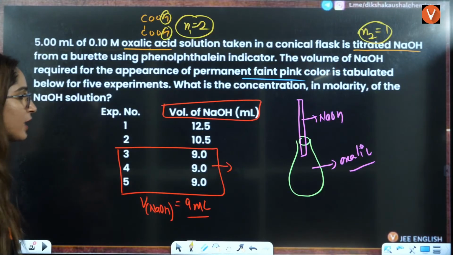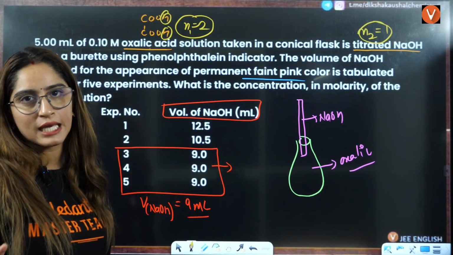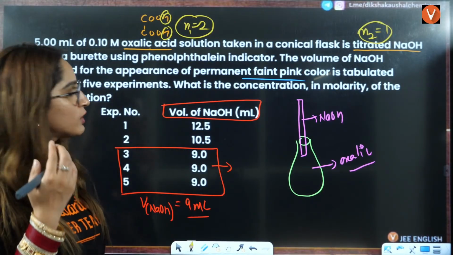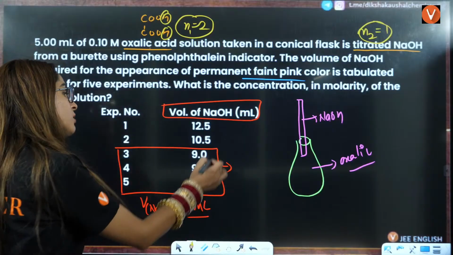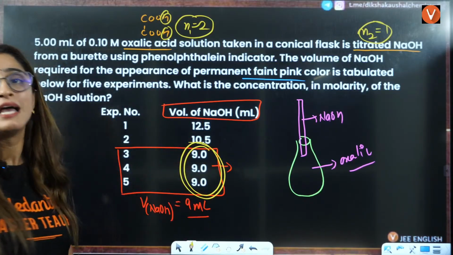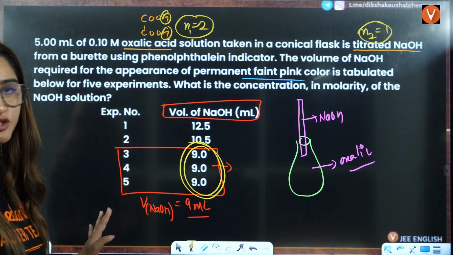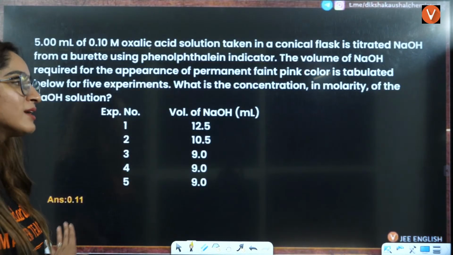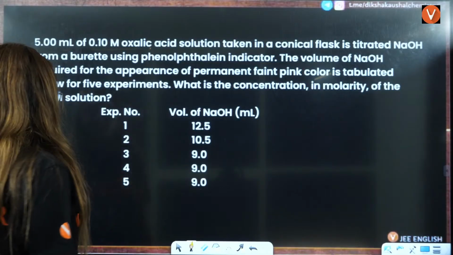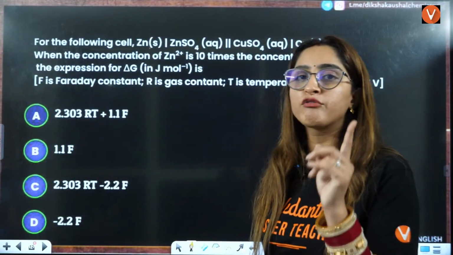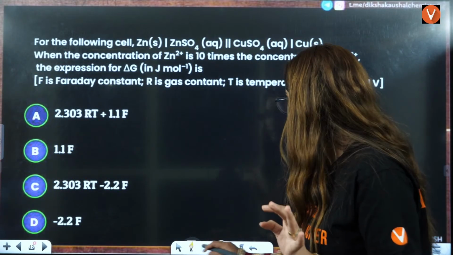So the important thing was which volume you should take here, right? Usually students take the average of this. You have to see the most repeated value, if any of them is the most repeated. Otherwise, you can calculate the average, okay? If nothing is repeated, then you can take the average. If one value is getting repeated again and again, you have to take the repeated value here, right?